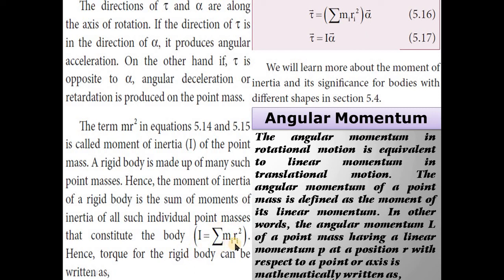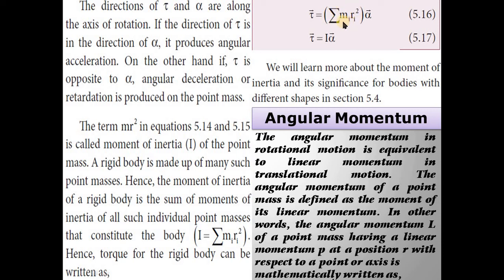Hence, torque for the rigid body can be written as tau vector is equal to summation of mi ri square into alpha vector. In other terms, tau vector is equal to I into alpha vector, because summation of mi ri square is nothing but the moment of inertia.